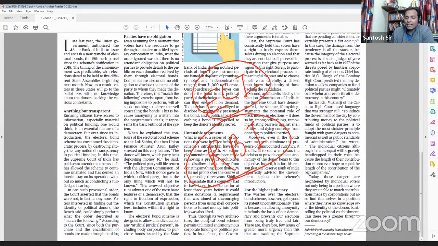Here then the author goes on to quote various legal luminaries. It quotes Chief Justice MC Chagla of Bombay High Court, who had raised concerns regarding corporate funding of political parties.